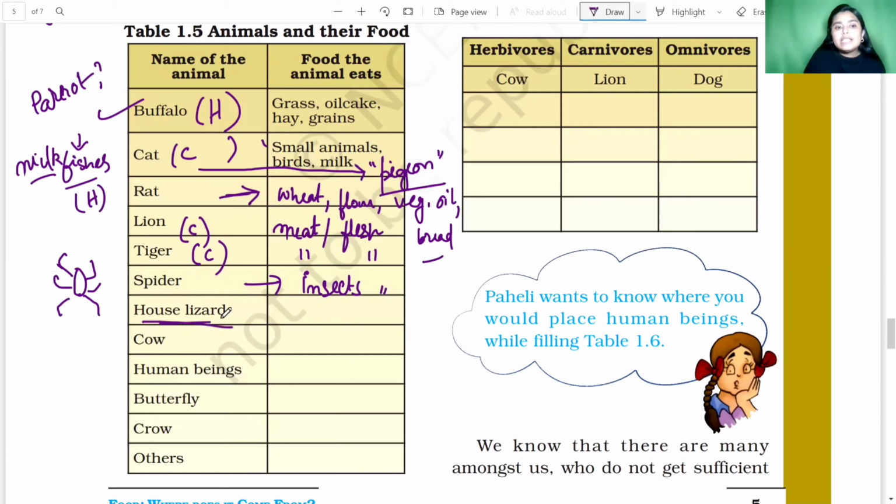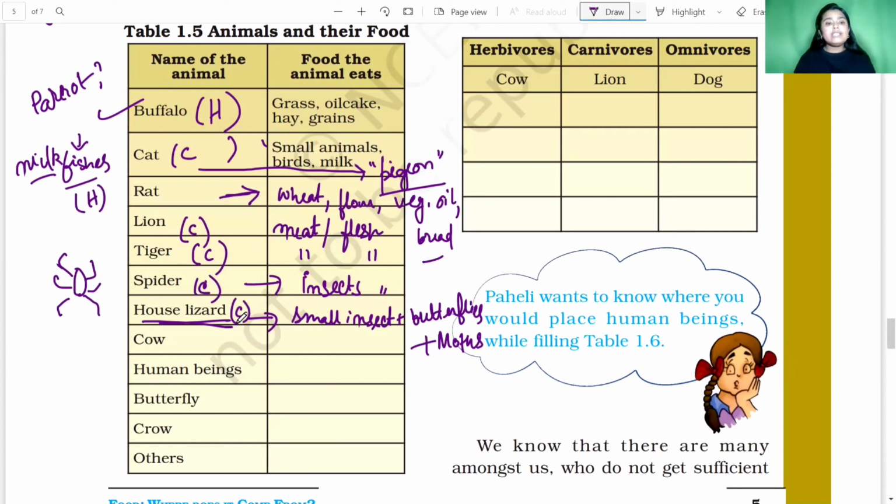Next, house lizard. So what does house lizard eat? House lizards eat small insects, okay? And also the butterflies and moths. Clear, students? So house lizards and spider are also carnivorous animals.